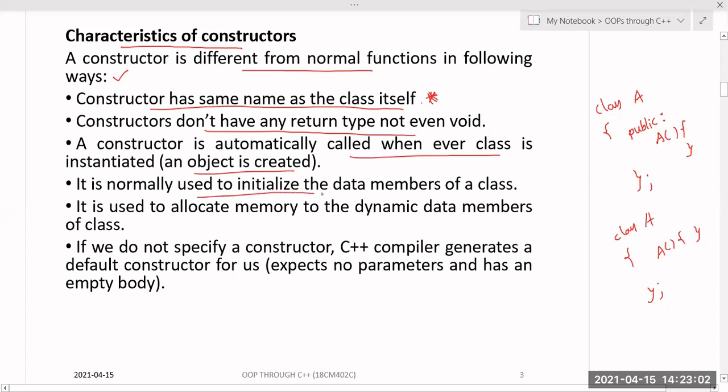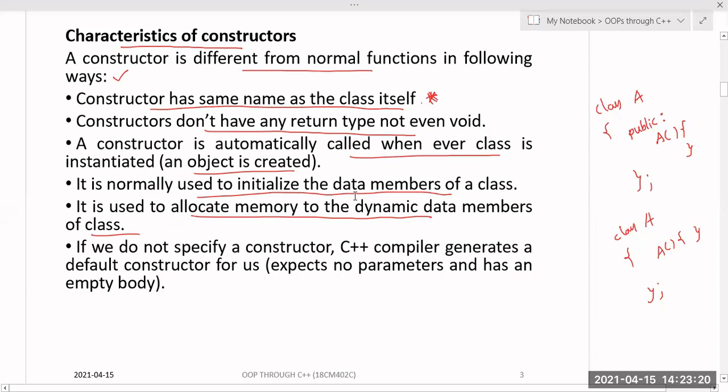It is normally used to initialize the data members of the class. Most commonly we will use the constructor to initialize the data members of the class. It is used to allocate memory to the dynamic data members of the class. Whenever I want to allocate dynamic data members, we use the new operator to allocate data.